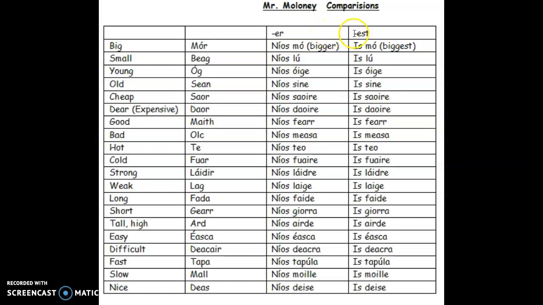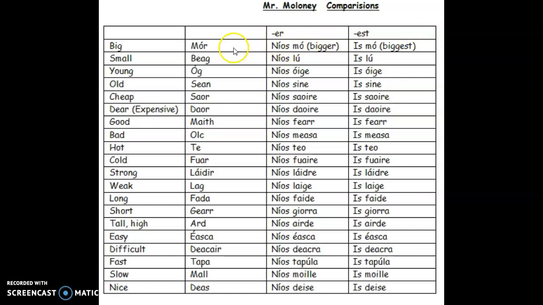Notice how the ER and EST parts are the same. So Nismo, Ismo, Nislu, Islu, Nis Oiga, Is Oiga. But they're not always the same as the original word, which is Moor, Biog, Og. For all these comparison words, to really learn them, you must do the actions. I expect you to do the actions.